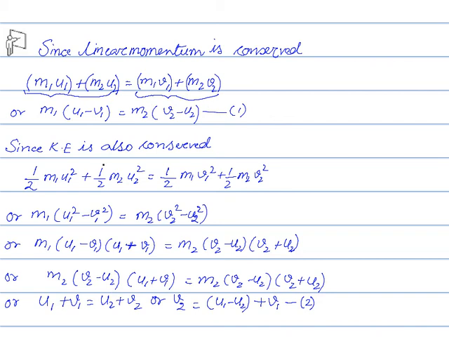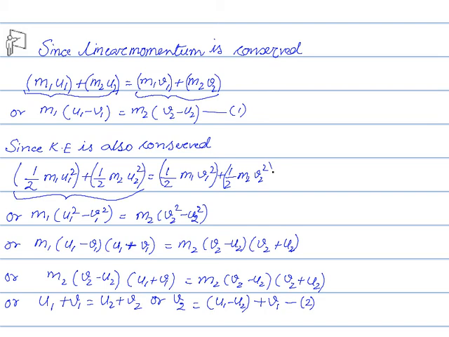Now as we know that in elastic collision the kinetic energy is also conserved. So kinetic energy of A is half m1 u1 square plus kinetic energy of B is half m2 u2 square. This is the kinetic energy of the system before collision. Kinetic energy of A after collision is half m1 v1 square.